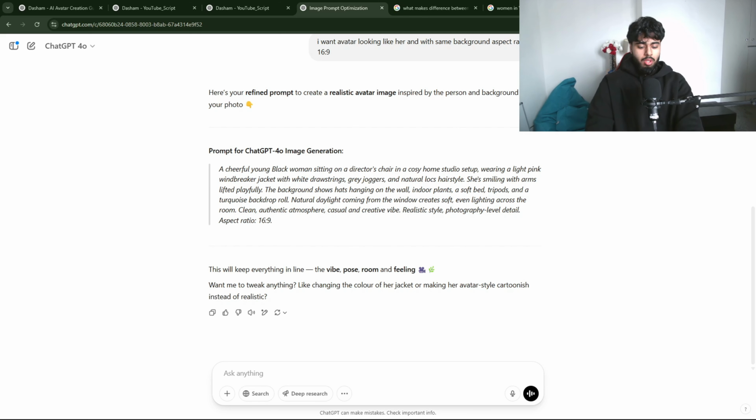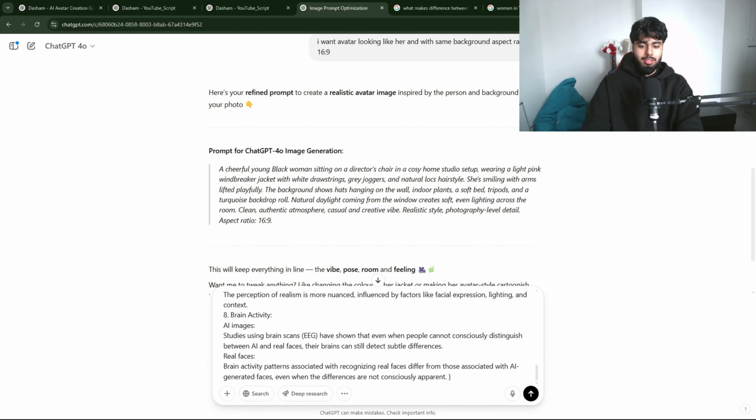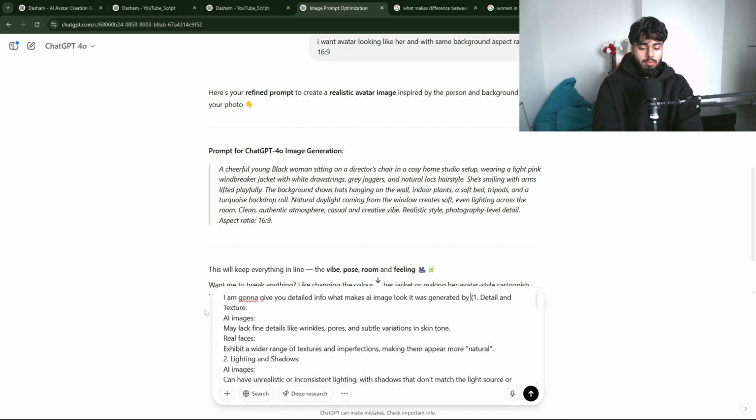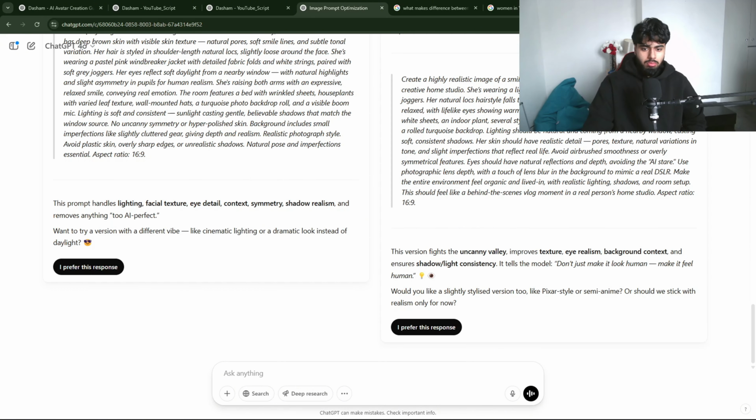Now I'm just gonna paste the data and add some brackets, and then write that I'm gonna give you detailed info on what makes an image made by AI, generated by AI. You need to integrate it in our prompt in order to get realistic results. Both look good to me, so I'm gonna just click on here.